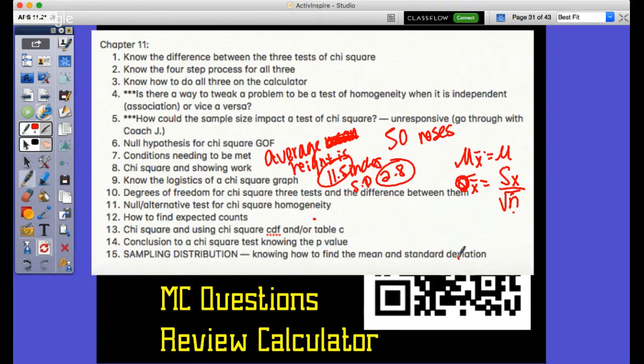And then I might have to say, what is the probability that when choosing those 50 roses, the inches would be greater than 13? Well, that's a normal distribution, right? You have 13 here, or greater than 13. The mean of this would be mu, which would be 11.5, and the standard deviation would be 2.8 over square root of 50. And then once I get that, I would do normal CDF, lower to upper, mean, and standard deviation.